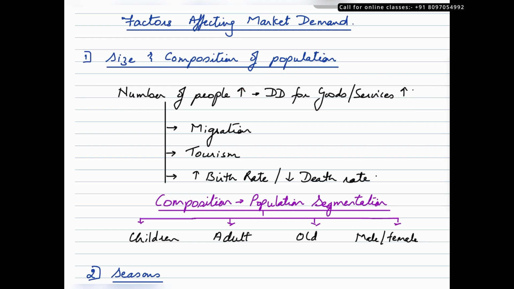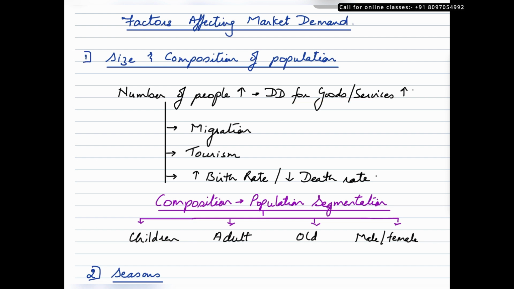Now a lot of questions might come across your mind as to how the number of people would go up. So here are some of the reasons why you may see the number of people rising in a given market. So the first reason could be migration. People could migrate into a new region, into a new city, looking out for better job opportunities. So the moment they enter the city, they would be demanding a lot of goods and services, raising the demand in that market.